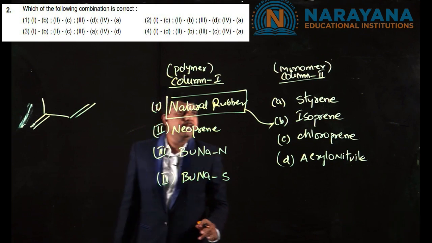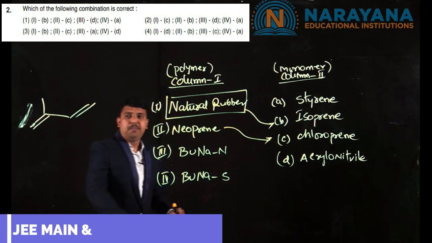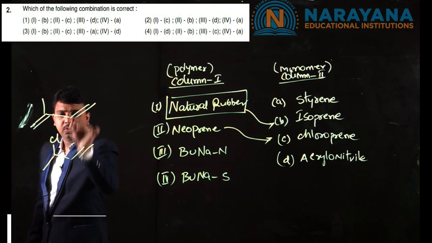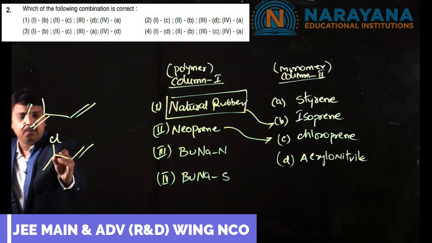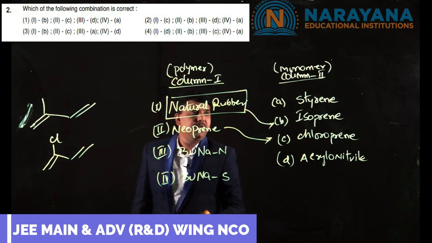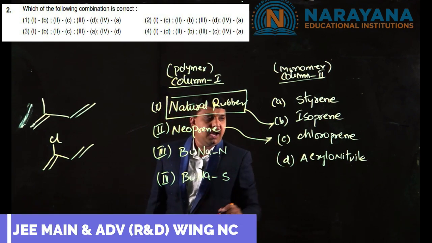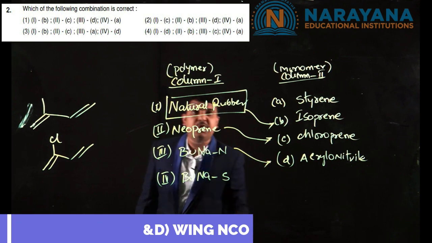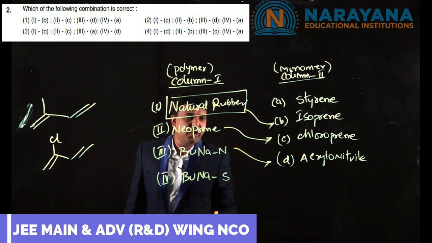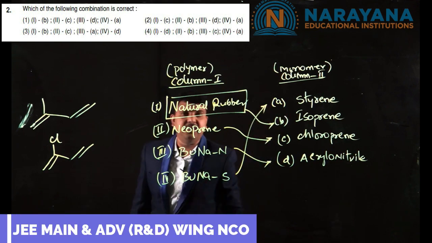Neoprene is a polymer of chloroprene, whose monomer is 2-chloro-1,3-butadiene. Whereas Buna-N, whose monomers are butadiene and acrylonitrile, is a copolymer. Similarly, Buna-S is also a copolymer of butadiene and styrene.